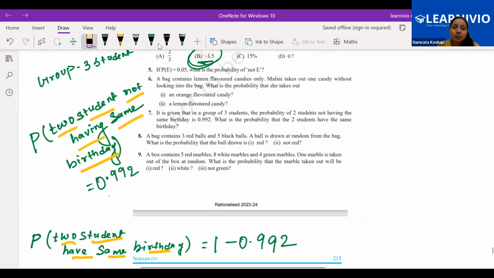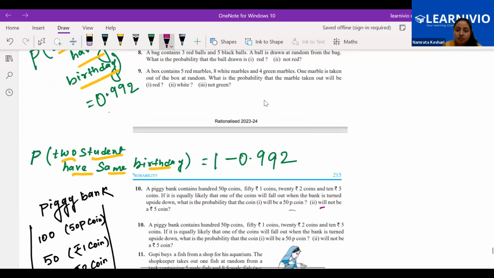See carefully, the other part of the same question says, will not be a rupee 5 coin. What is the probability that it will not be a rupees 5 coin? There are two ways.